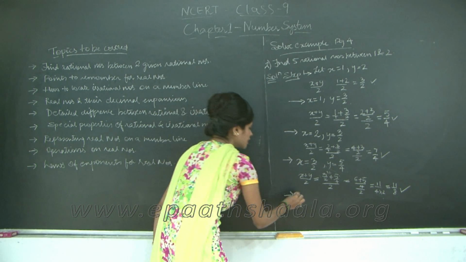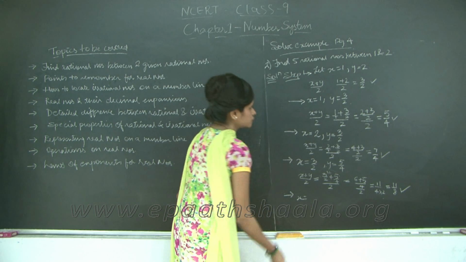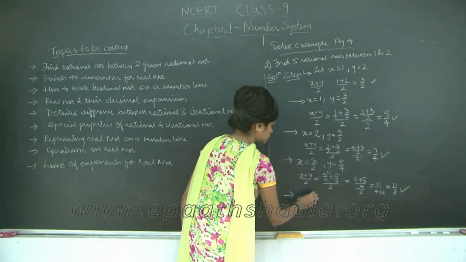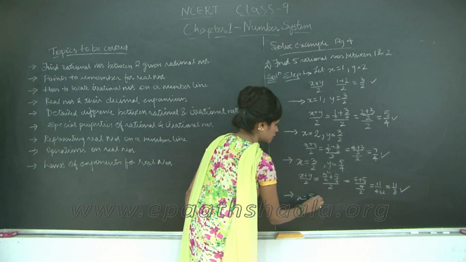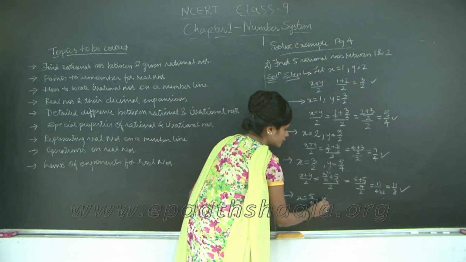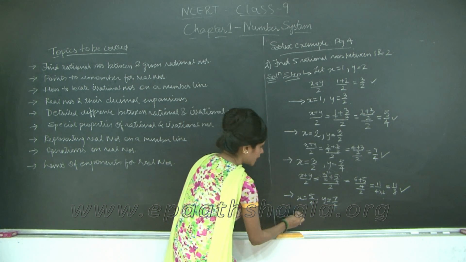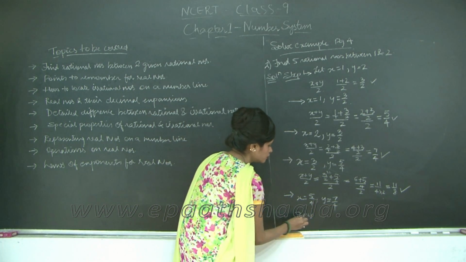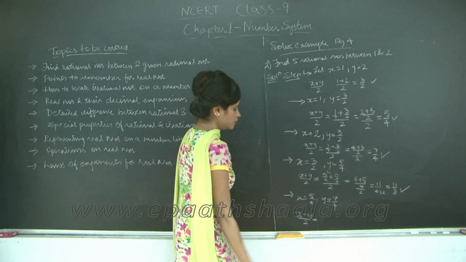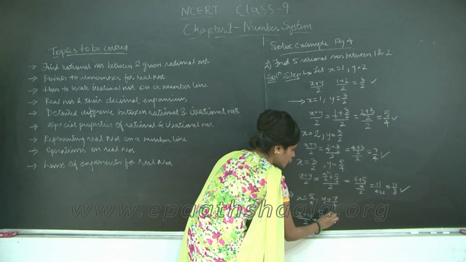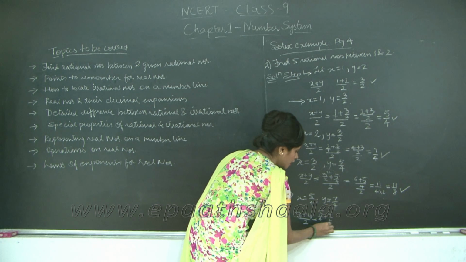Now I'm going to take x is equal to, let's say 5 upon 4 and y is equal to 7 upon 4, right? So (x plus y) upon 2 is equal to (5 upon 4 plus 7 upon 4) upon 2.